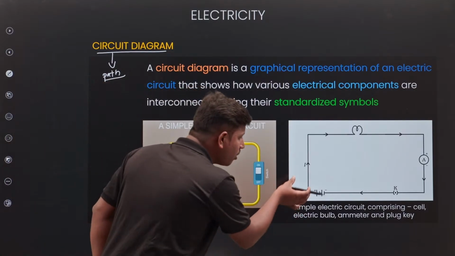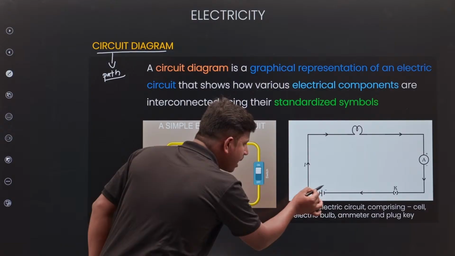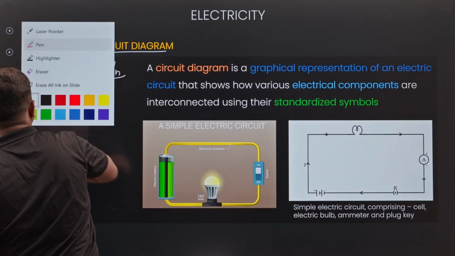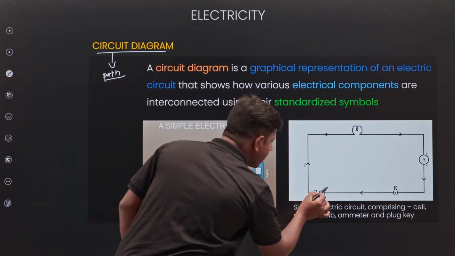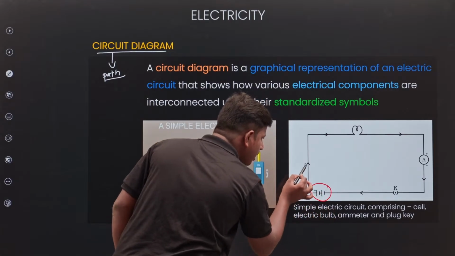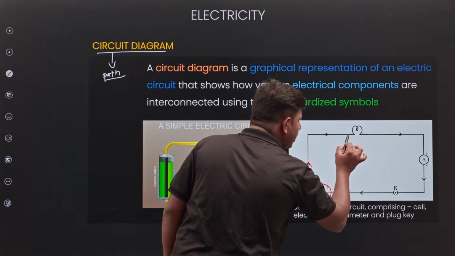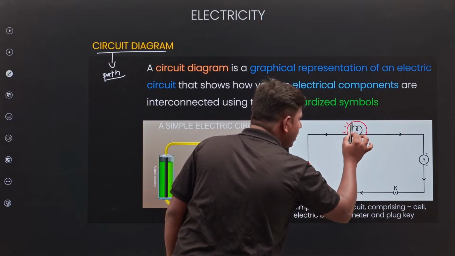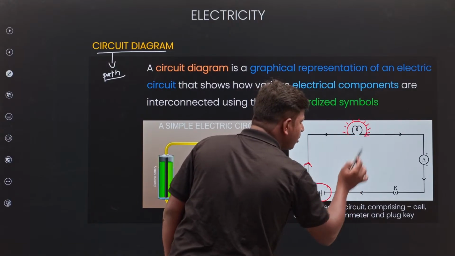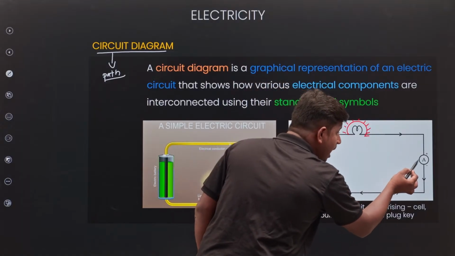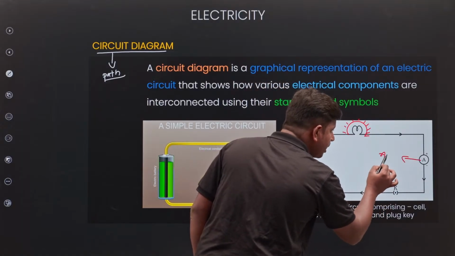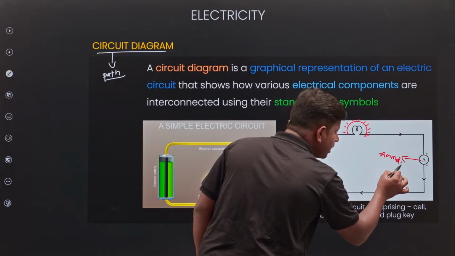See what components are there. Battery is present. Through the battery, current is passing, and where does it go? Here a bulb is connected. When the current passes, the bulb glows. See how the ammeter is connected.